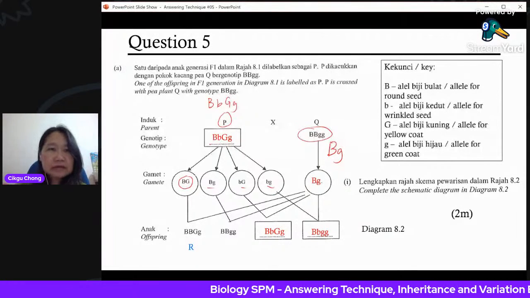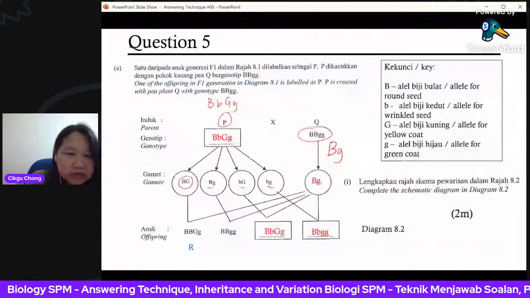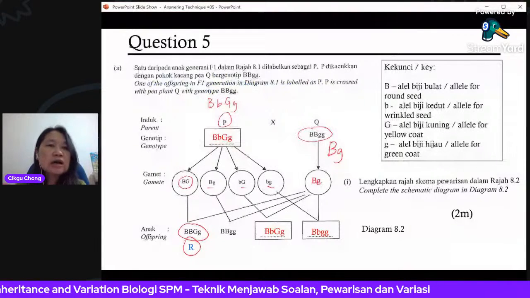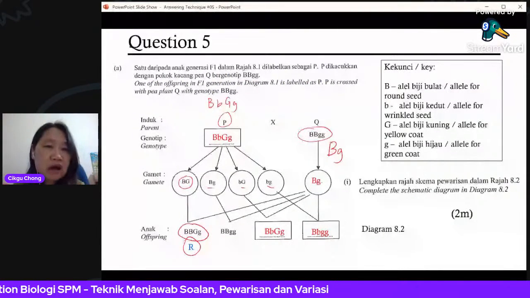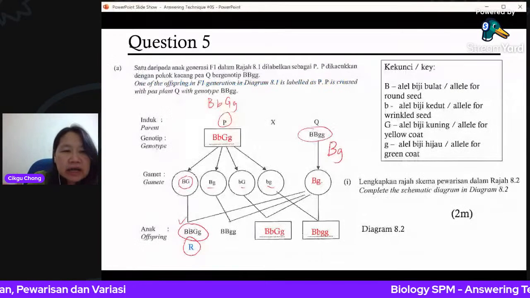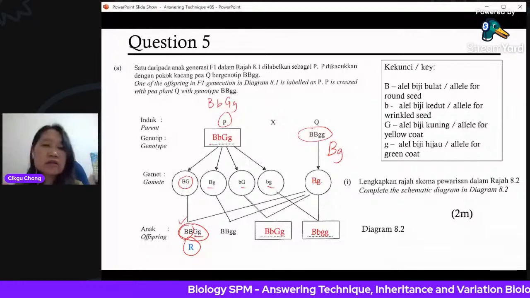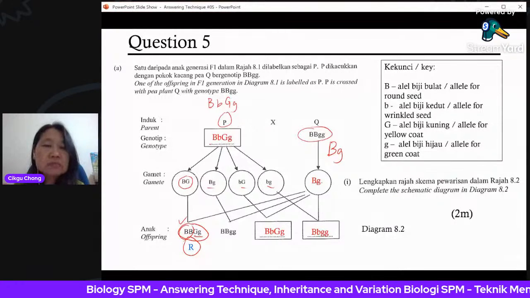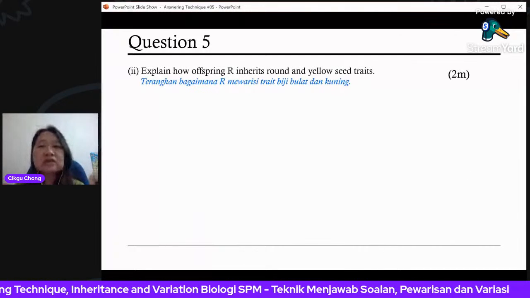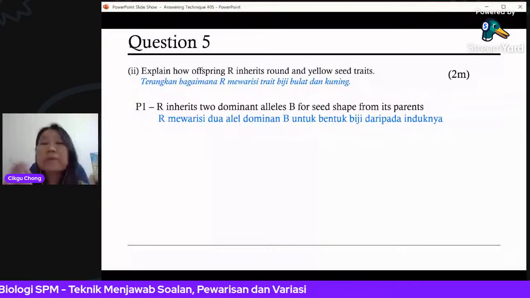All right, next, R. R is referring to this one. So now the next question refers to R. Capital B, big G, small g. Explain how offspring R inherits round and yellow seeds traits. So it has dominant for round, but it's heterozygous for seed color. How? Again, students don't know how to answer, right? Don't know how to write. So don't worry, we must say get what from the parent.